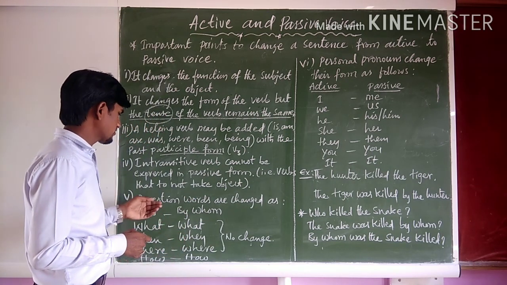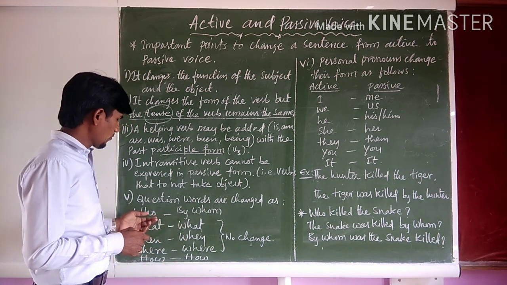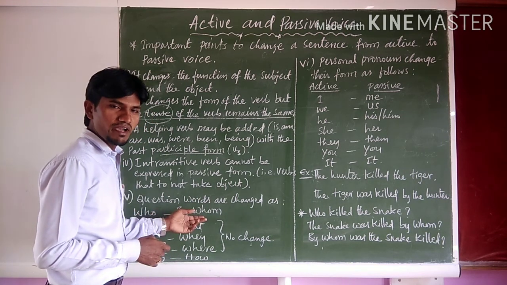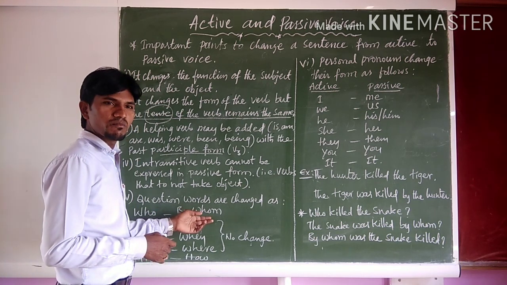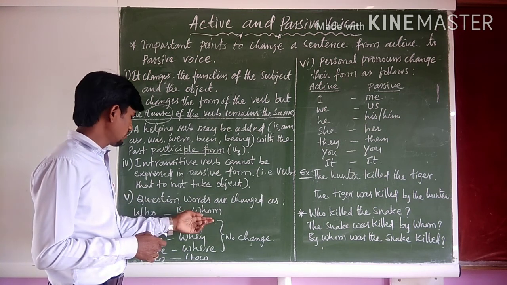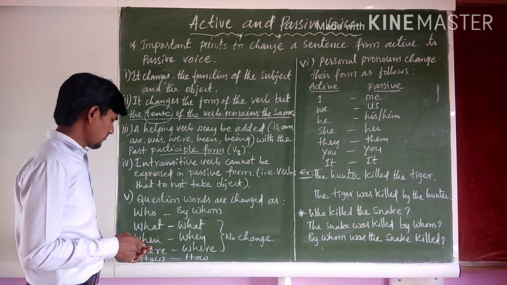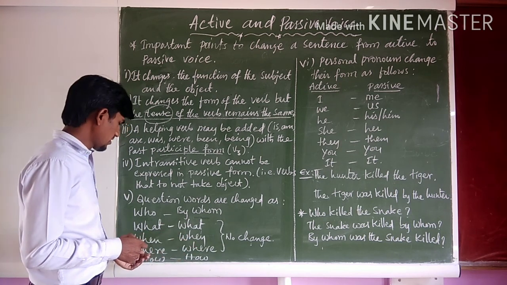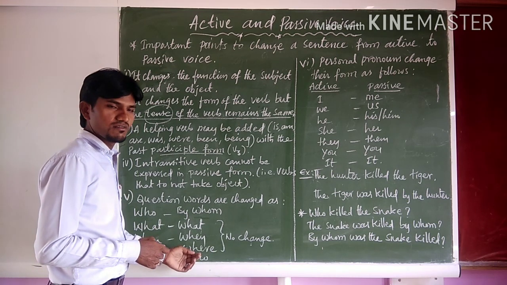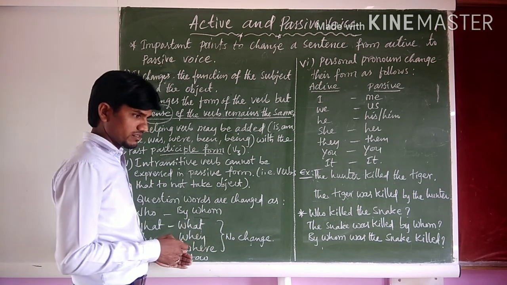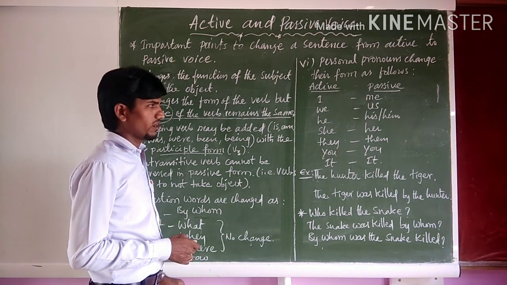And the fifth one is that question words are changed as follows. Who changes into by whom. In the active voice, if there is who, it changes into by whom. If there is whom, it changes into who. And what remains as what. When remains as when. Where remains as where. How remains as how. No change, whether they are in the place of active voice or in the passive voice.